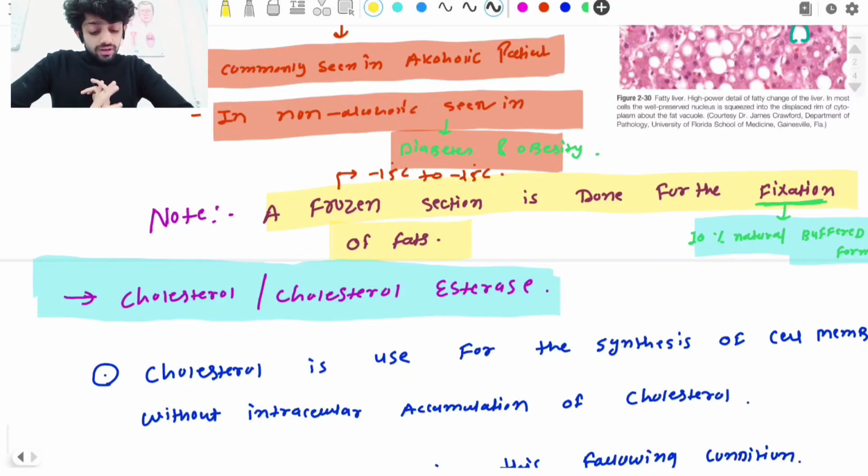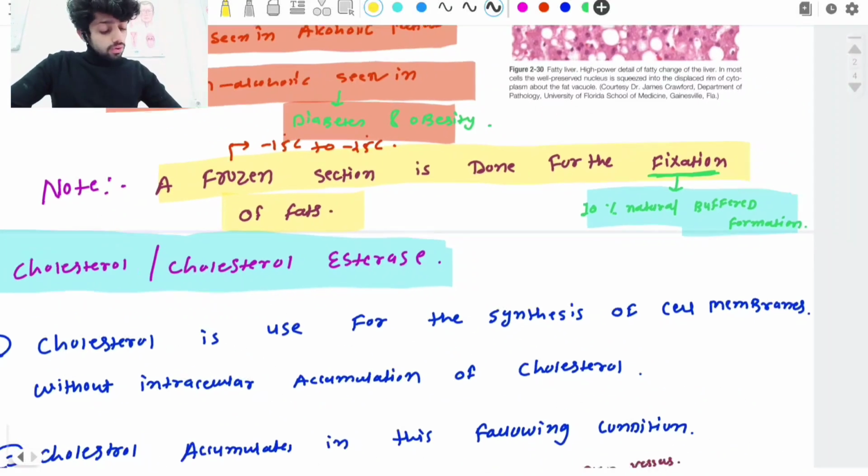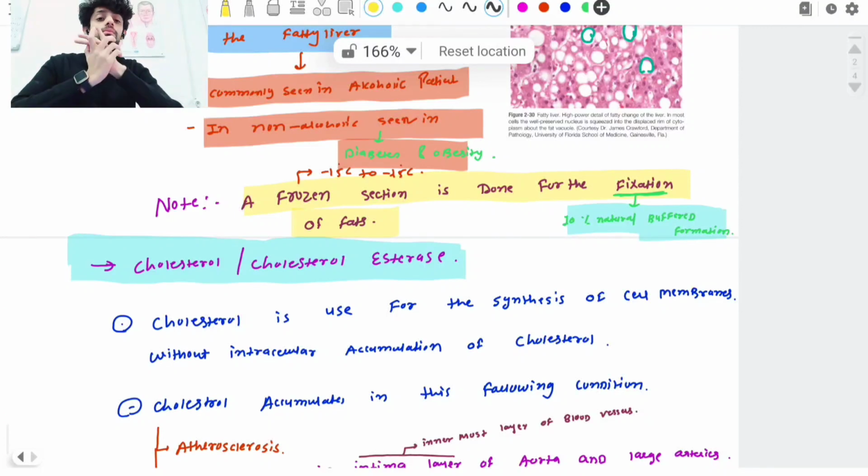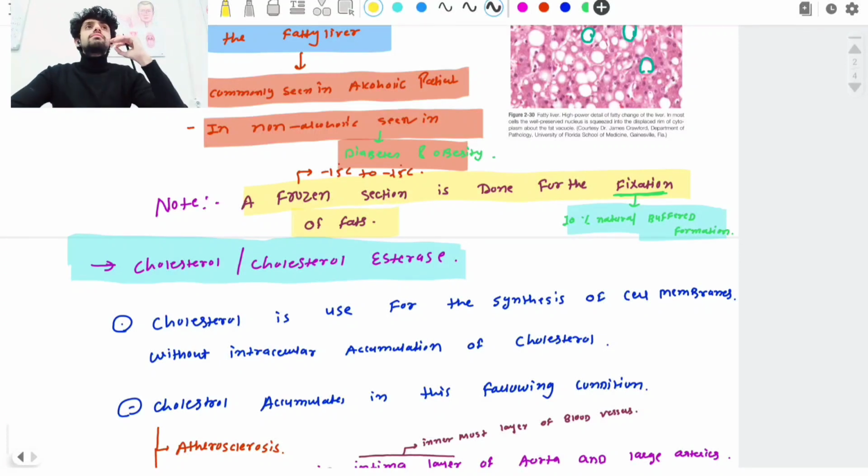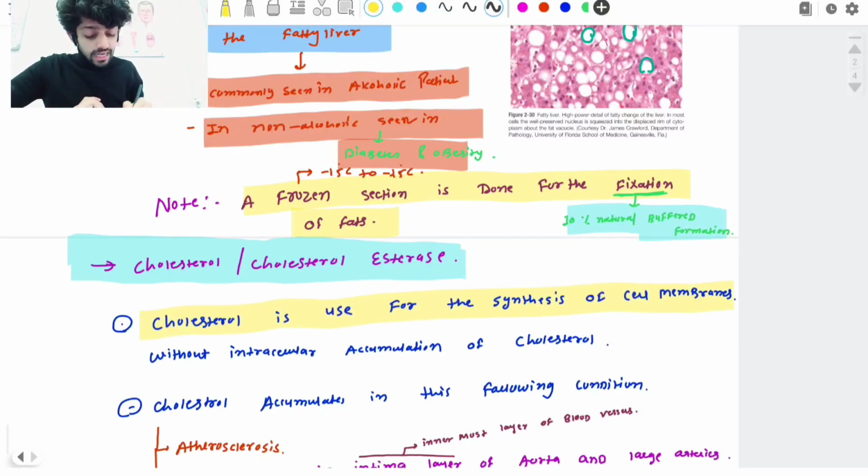So the second is what? Cholesterol or cholesterol ester. So what's the function of cholesterol? As we all know guys, cholesterol is used for the synthesis of the cell membrane. All cells have a membrane, and for the synthesis of that membrane we require cholesterol, and this synthesis occurs without any intracellular accumulation of cholesterol. Cholesterol is used for the synthesis of cell membrane without intracellular accumulation. And what are the other functions? Some steroid hormones are also produced with the help of cholesterol. So these are the normal functions of cholesterol.